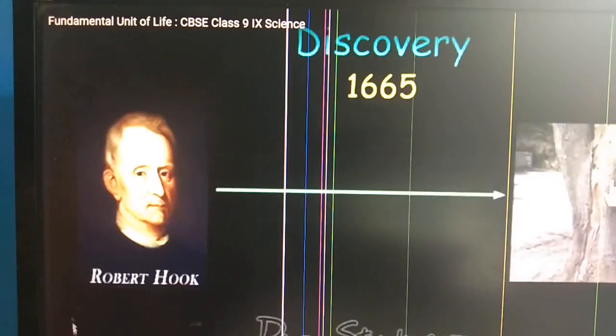The credit of discovery of the cell goes to Robert Hooke in 1665. In 1665, Robert Hooke studied cork, which is obtained from the bark of a tree. See, bark, that means what?